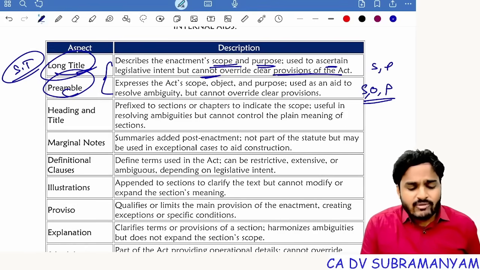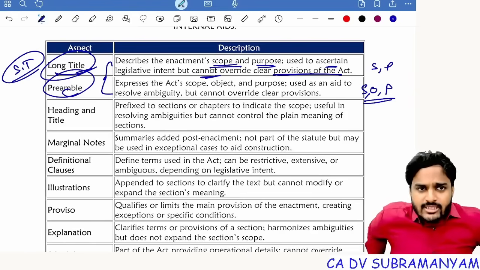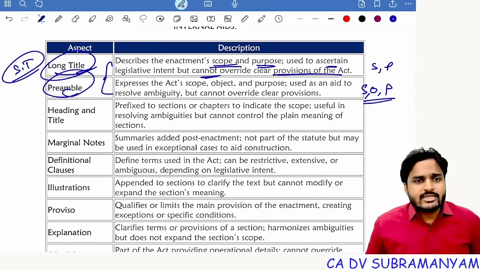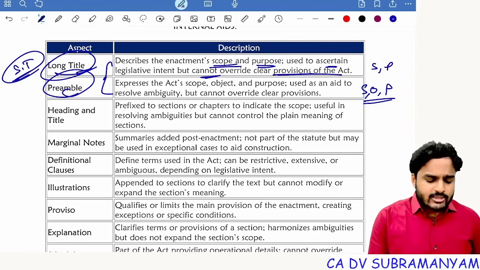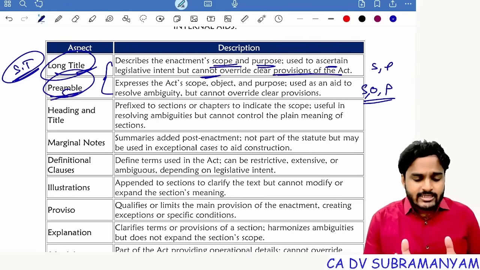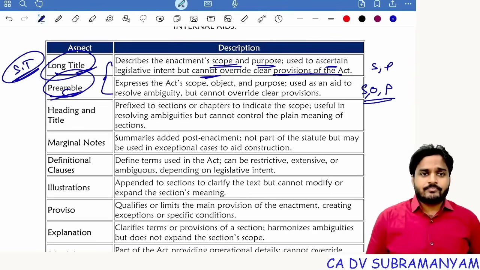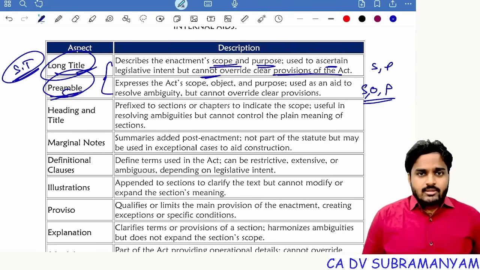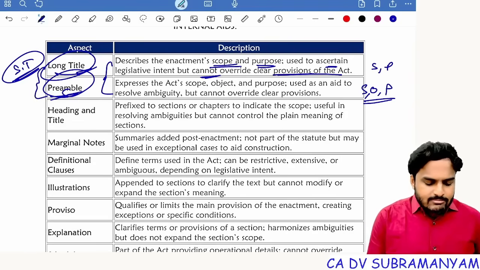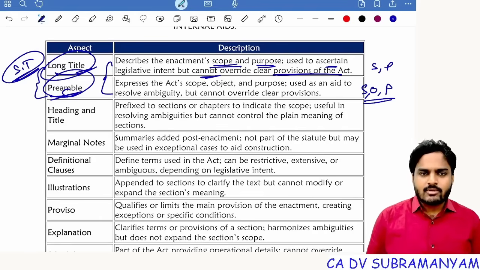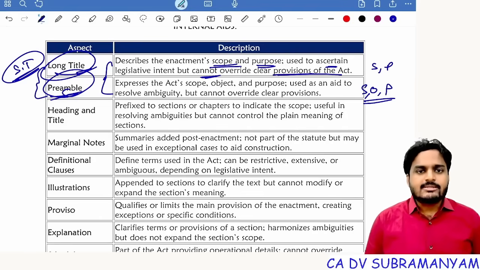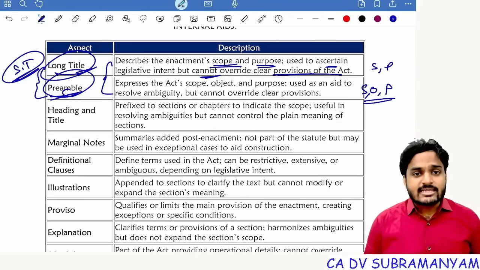But nowadays, to avoid confusion, I'm telling you, we are not having both long title and preamble. We are having only one thing. Long title you'll find under short title, whereas preamble you'll find in the text of the law. See, to avoid confusion, I'm telling you one more time. Both had similar meanings. Whereas long title is a detailed explanation about the purpose of the law, preamble is a brief statement regarding the reasons why this law was enacted.